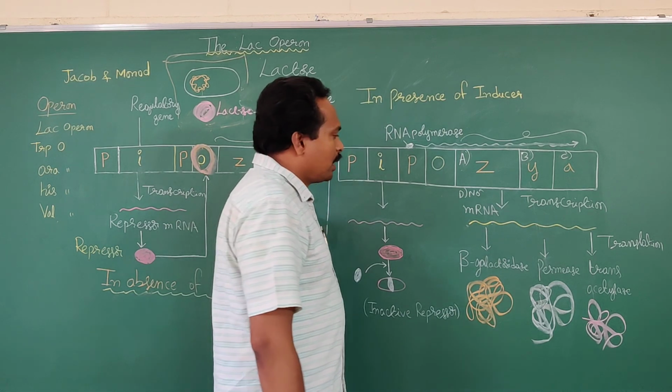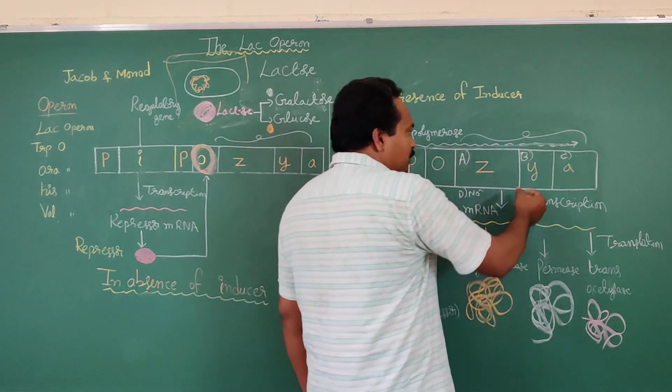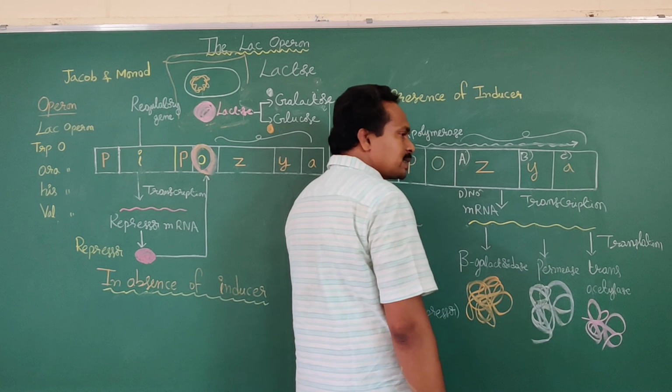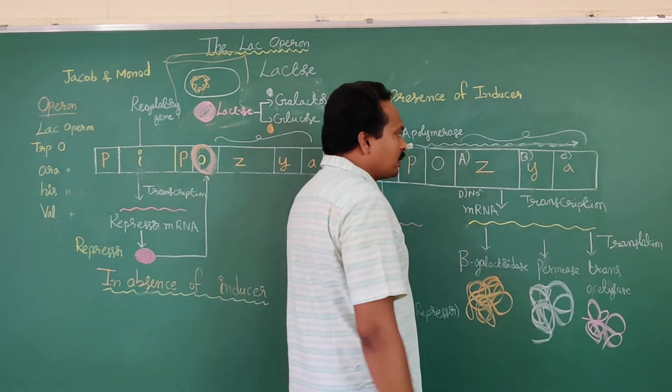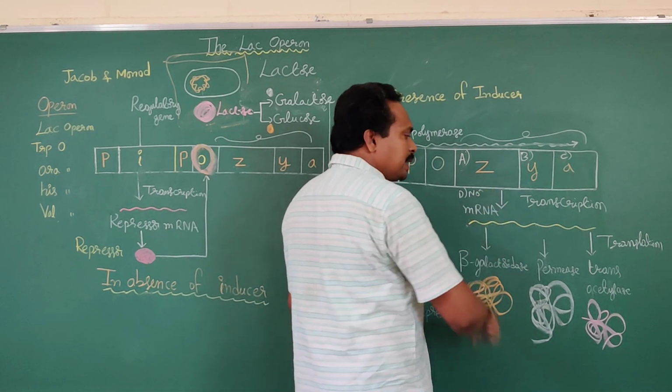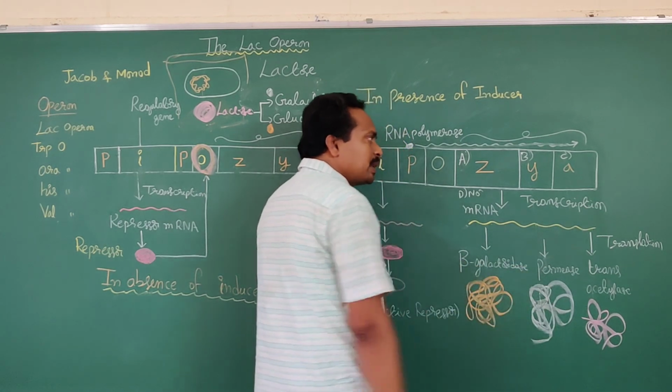Another question is, which of the following genes codes for synthesis of the permease enzyme? Then what is the answer? Option B, the Y gene codes for synthesis of the permease enzyme.